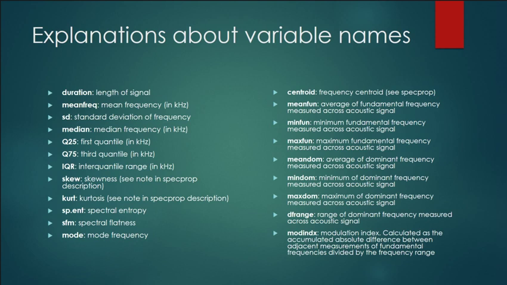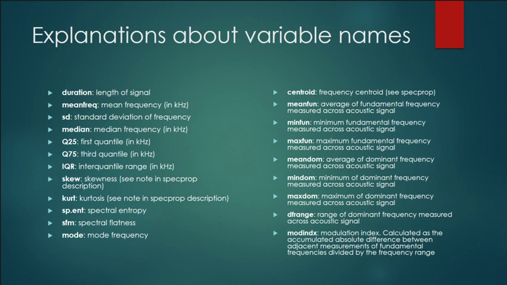And then after that, we have the IQR, the skew, and the kurt values. The IQR is the interquartile range of the frequency. Skew is skewness, and kurt is kurtosis. These are all important variables about distributions. They are variables used to describe the distribution of a certain plot. In this case, it's the frequency.